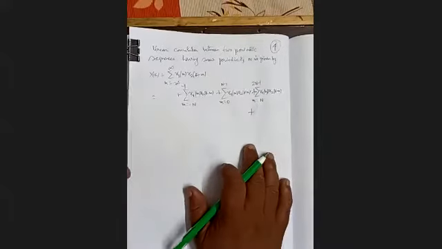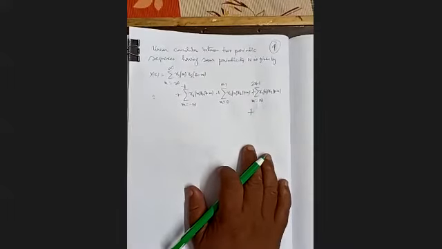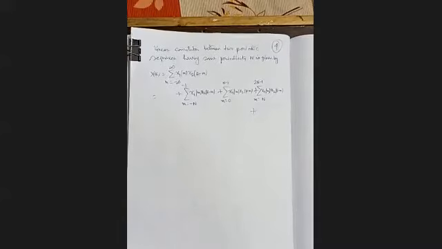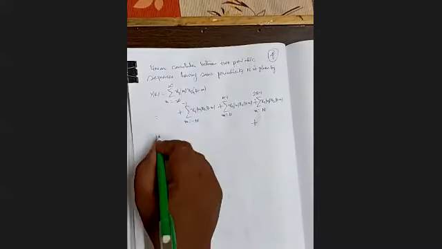Let's see. Once we know this, we have to manipulate it according to our requirement. Now this is the leftmost term.